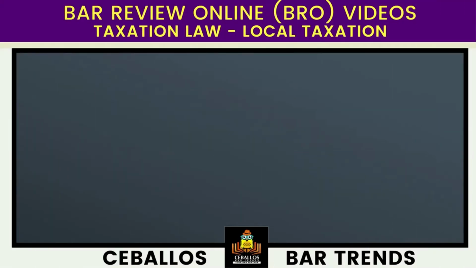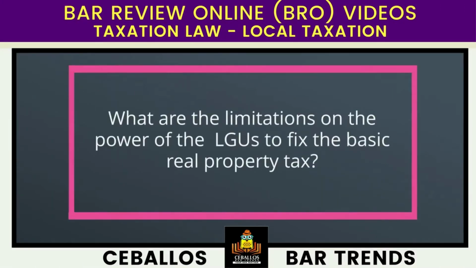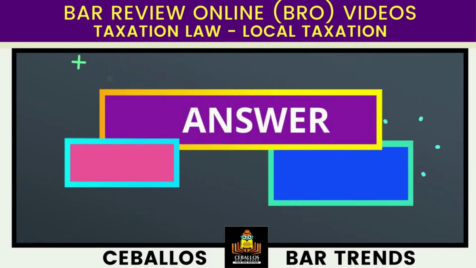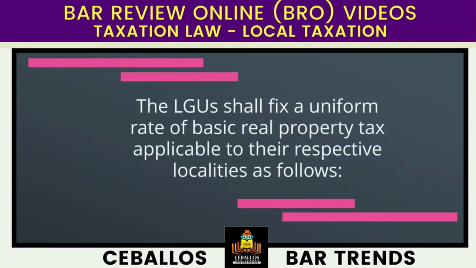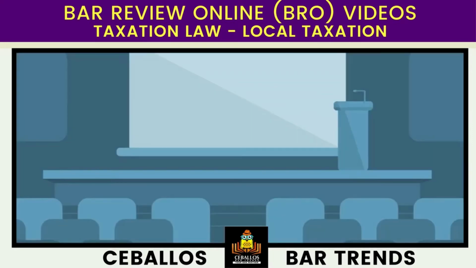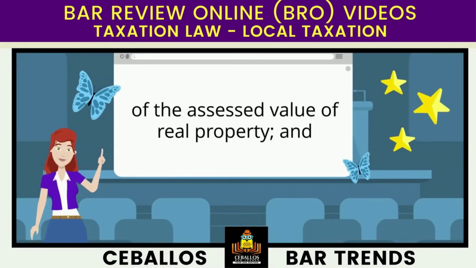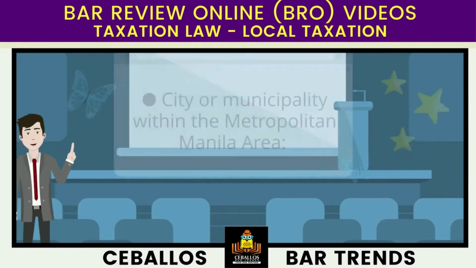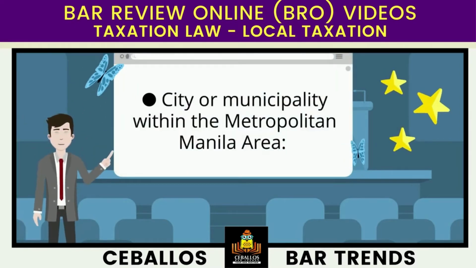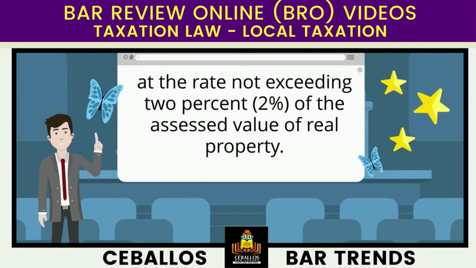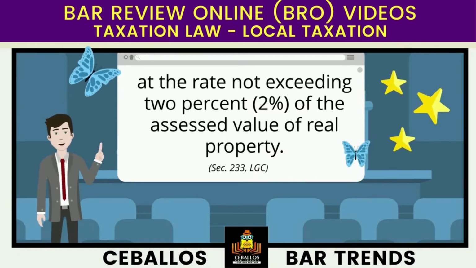Question. What are the limitations on the power of the local government units (LGUs) to fix the basic real property tax? Answer. The LGUs shall fix a uniform rate of basic real property tax applicable to their respective localities as follows. Province, at the rate not exceeding 1% of the assessed value of real property, and city or municipality within the metropolitan Manila area, at the rate not exceeding 2% of the assessed value of real property.